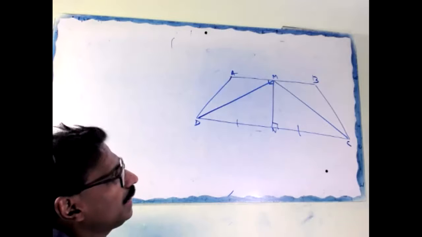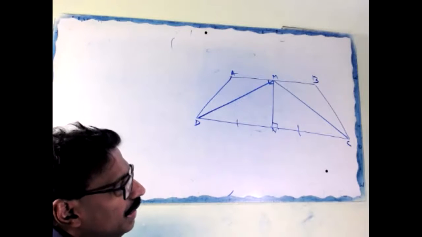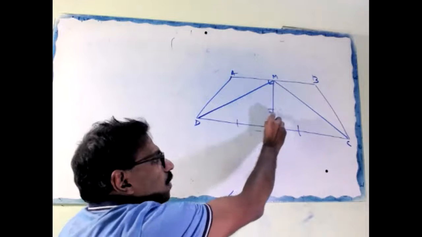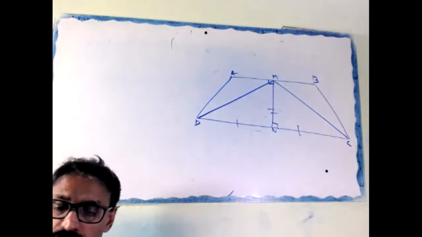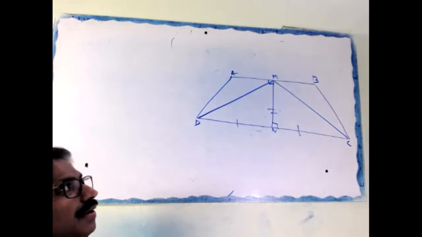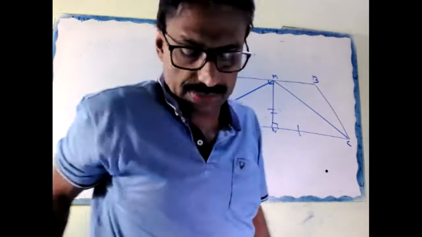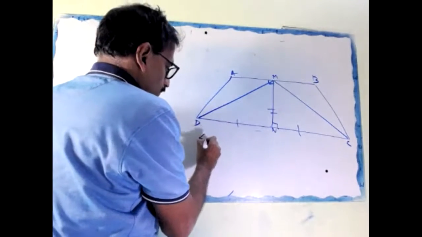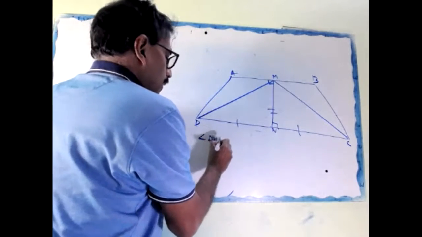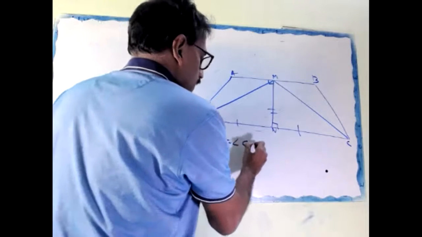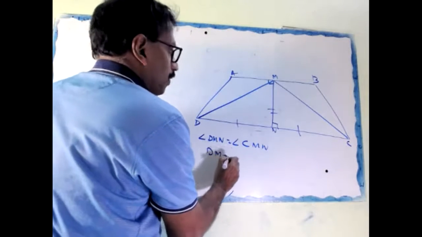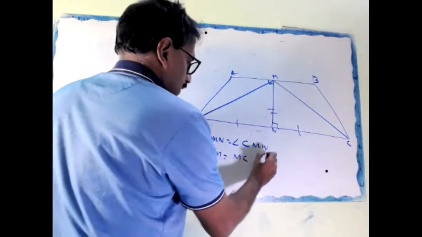Angle DNM equal to CNM, 90 degree given. This one common. These triangles are congruent by SAS congruency. Hence, two things: angle DMN equal to angle CMN. Also, DM equal to MC, CPCT.